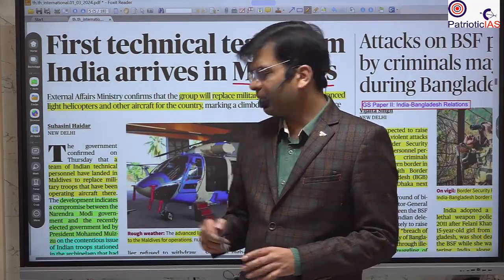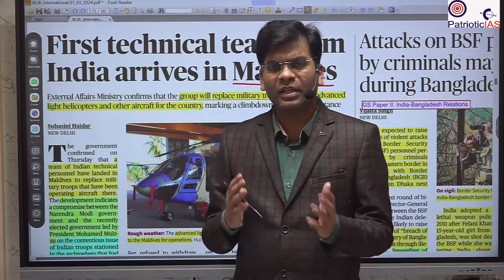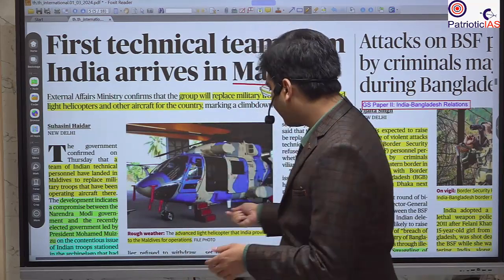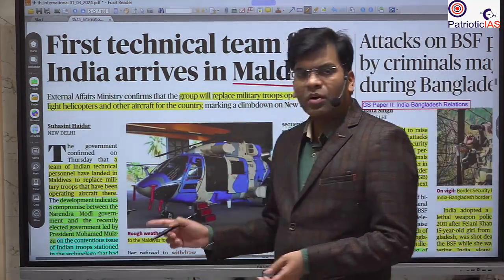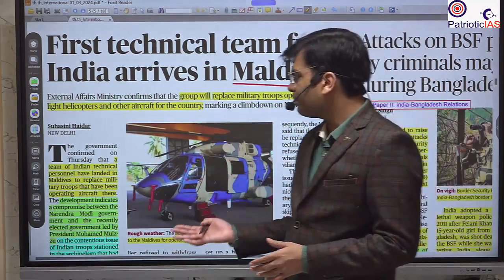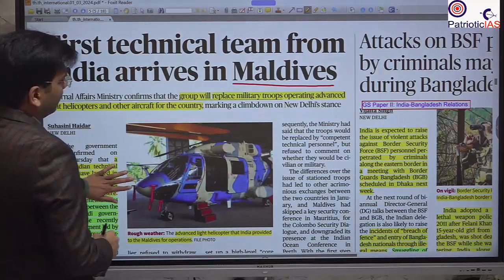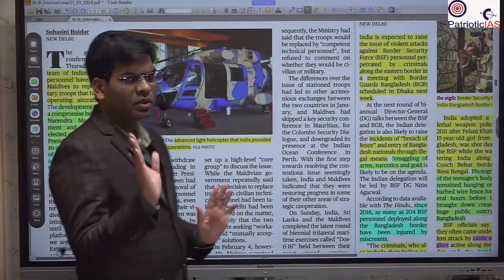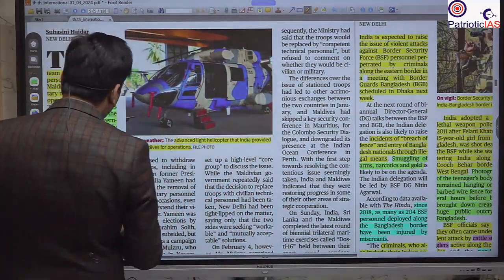Some of the Indian army was there to look after, and for technical assistance of the equipment, like we have given the Maldives the Advanced Light Helicopter. So now we are replacing our army personnel with technicians, so that we can reduce, and this was the compromise, a win-win situation for both President Muizzu as well as India. Okay.